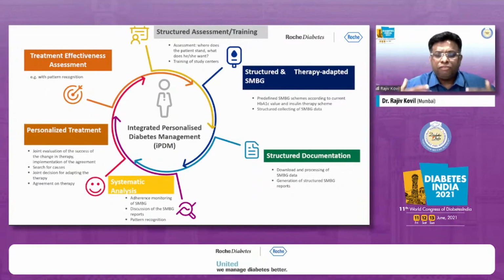So management of type 1, management of gestational diabetes, management of patients who have chronic kidney disease and are at high risk for hypoglycemia, hypoglycemia-unaware patients, patients who are undergoing surgery, all these things can be so well managed. Then once that is done, there's personalized management. The ADS always said that you need to tailor management for each patient, and that's what this helps, and also treatment effectiveness. So the 6 strong pillars on what IPDM stands for today are in front of you.